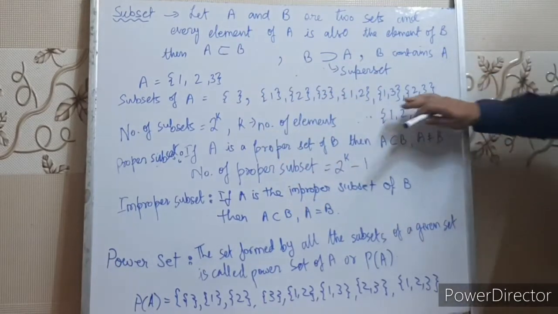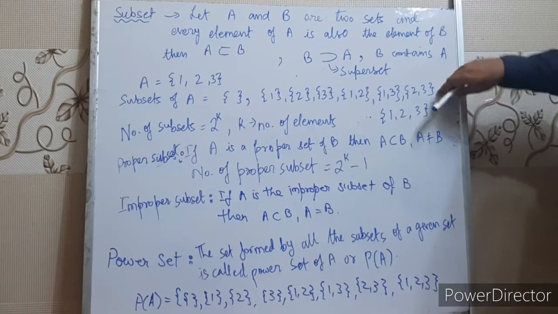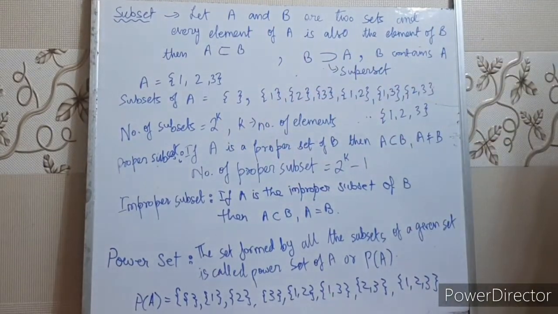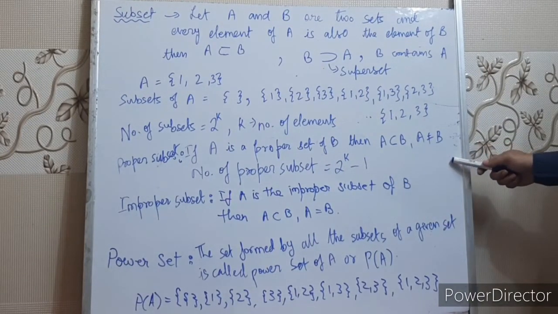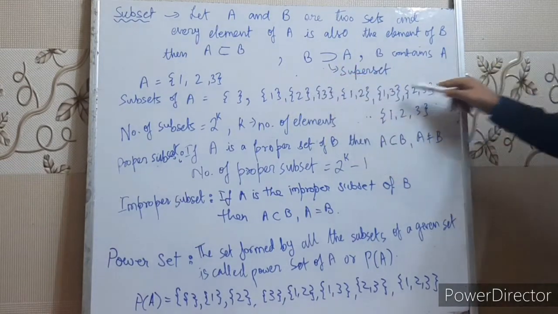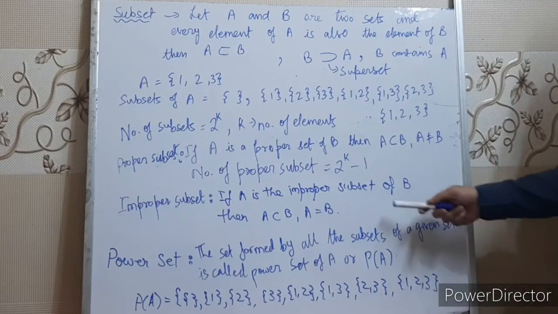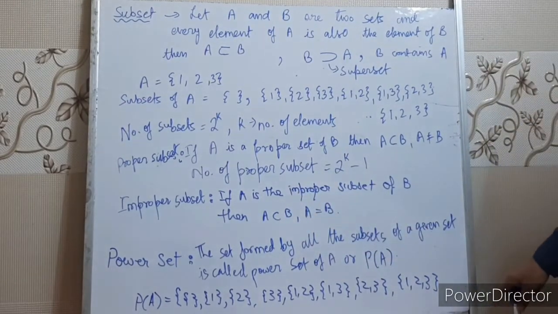All these except one. If we remove this one, then all of these are part of A and not equal to A. So we can say that A is a proper subset of B when A is not equal to B. This is the improper subset, and all the rest of these are proper subsets. So when A and B are equal and A is a subset of B, it will be an improper subset. Right children?